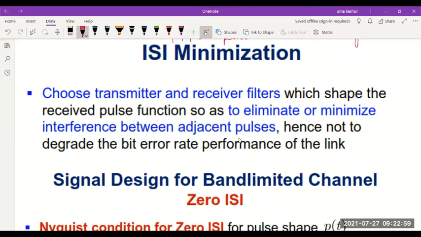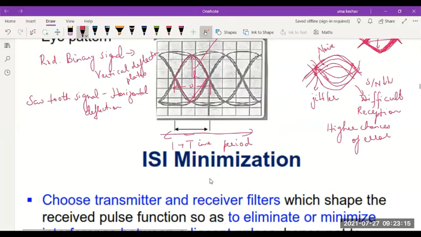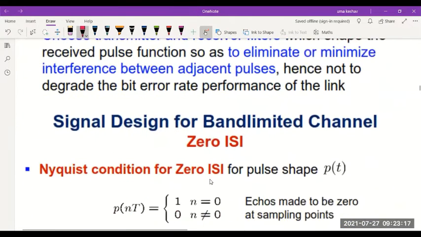pulses. So if we can minimize this ISI by giving a correct or proper shape to the transmitted and received pulses, then the signal degradation will not be much, and you'll have a wider eye opening if you try to measure the eye diagram.